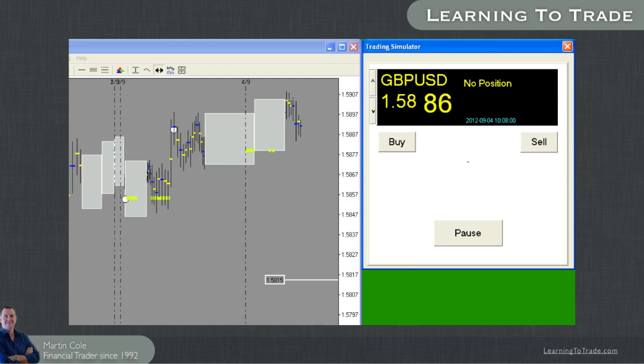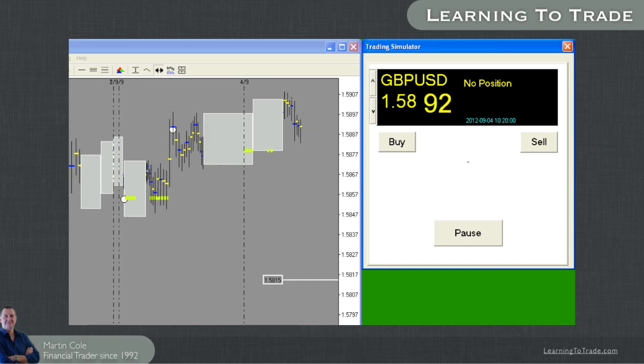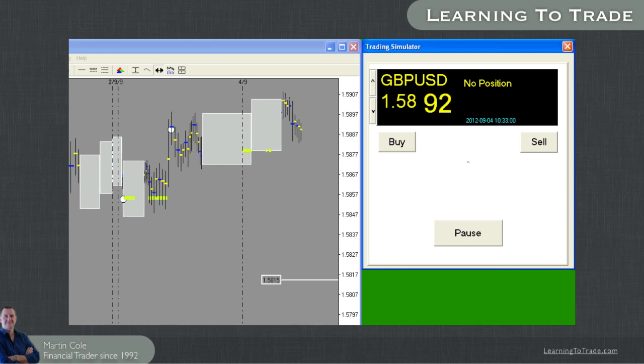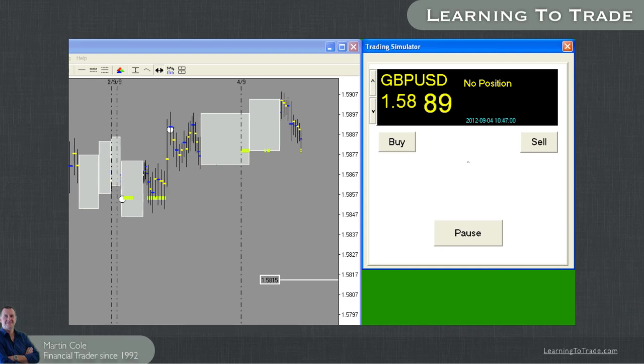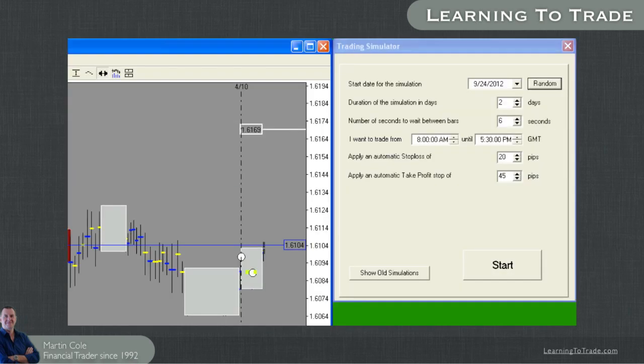The simulator window shows us just the important prices we need to know, those being the high, low and some prices in between. Another benefit of this is that you'll come to realise that price is not really the issue when it comes to entering the market. The real value is knowledge of direction. Get the direction right and price simply takes care of itself. Okay, let's jump right into our first simulation.